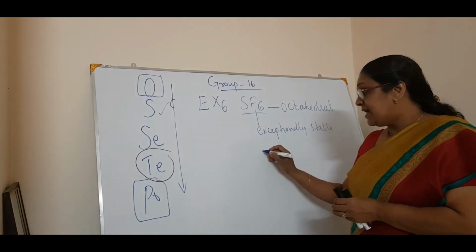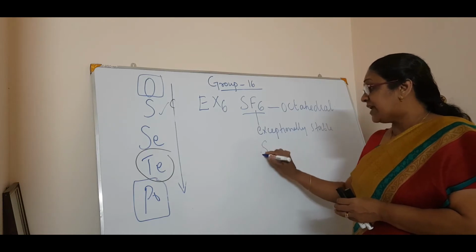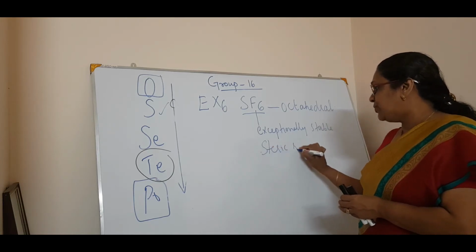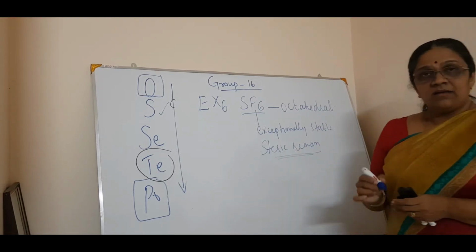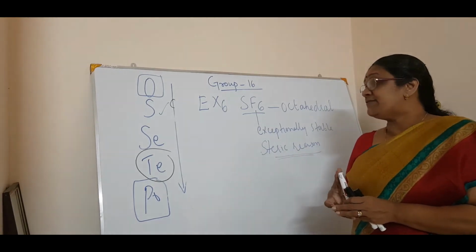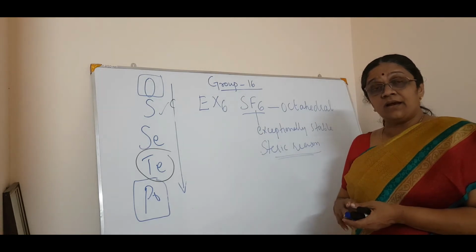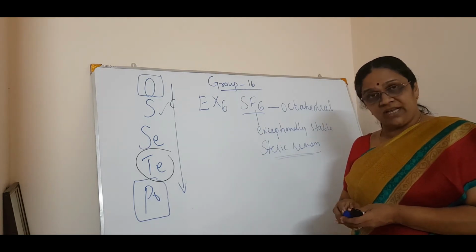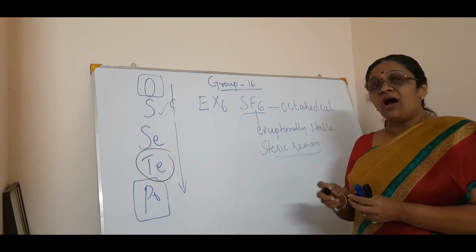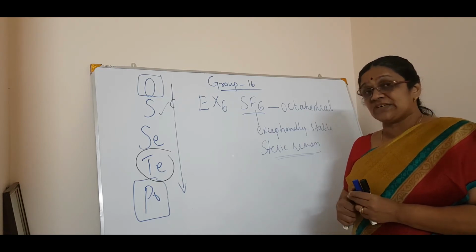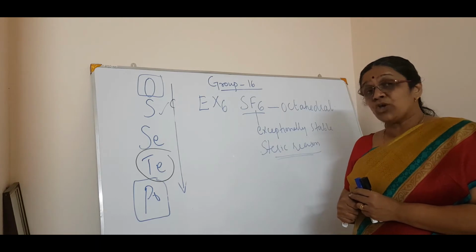The reason is steric. Just write: due to steric reasons. You have studied SF6, SF4, etc. in chemical bonding, where we saw how to write the structure with lone pairs and bond pairs to make the molecule stable.